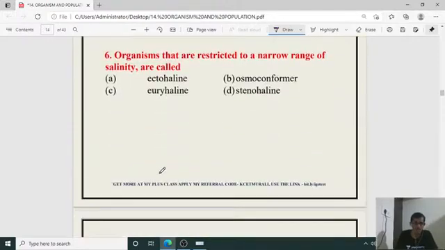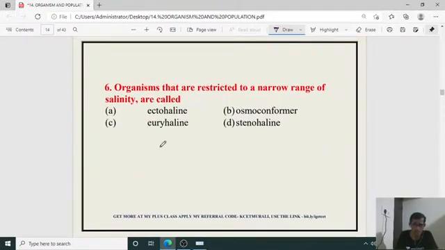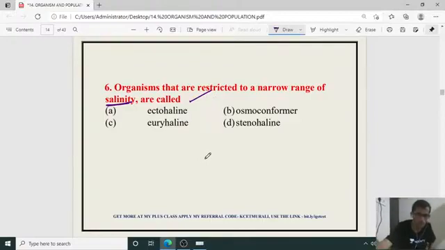And next, question number 6: organisms that are restricted to a narrow range of salinity. Coming to the concept of salt content, they are restricted to a particular range of salt contents. So organisms that are restricted to a narrow range of salinity, they are called what?